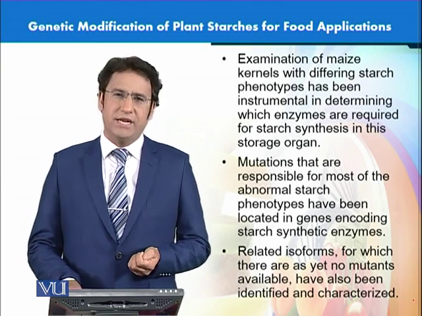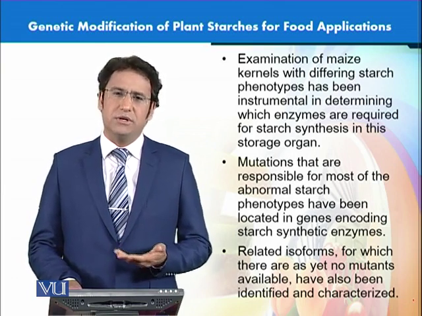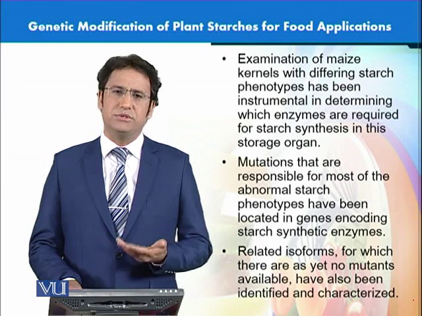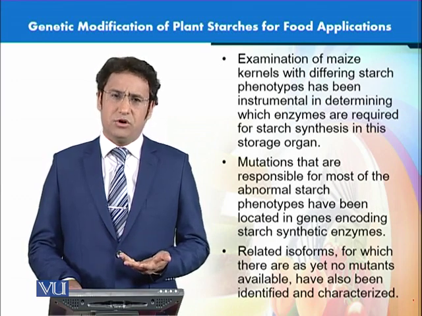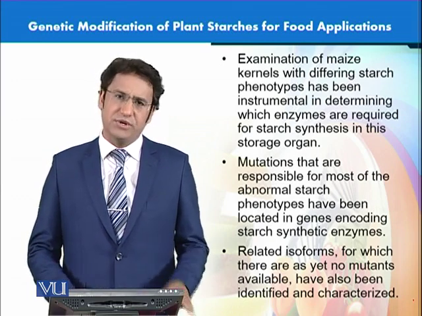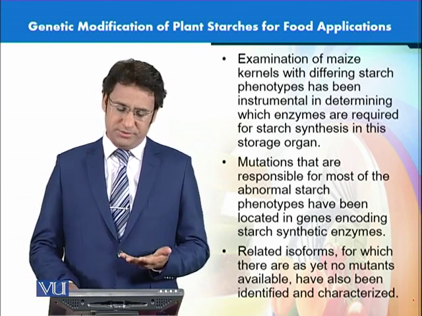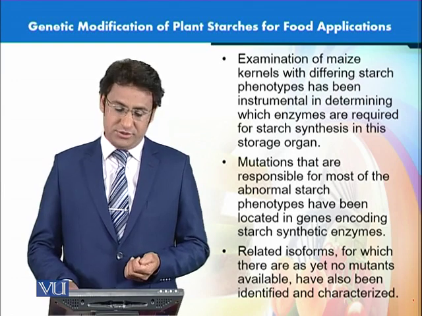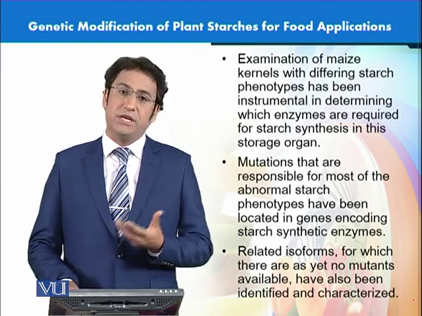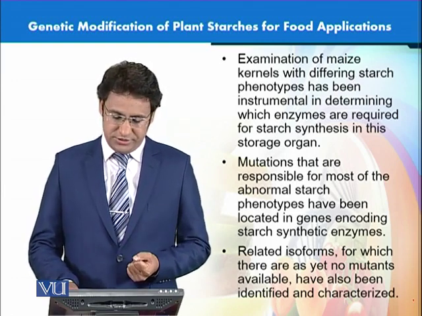So we can see that there are different mutations that occur naturally during the course of production of different crops, and these mutations produce different kinds of phenotypes in these crops, particularly in corn as well. So we can see different grain structures or grain sizes, etc.